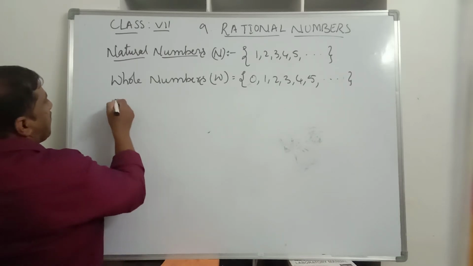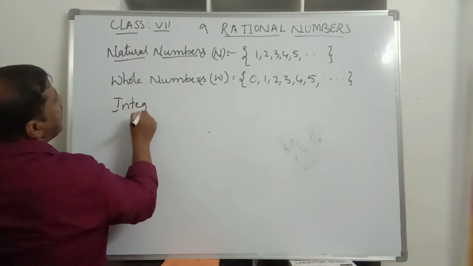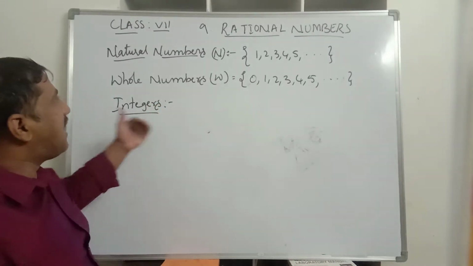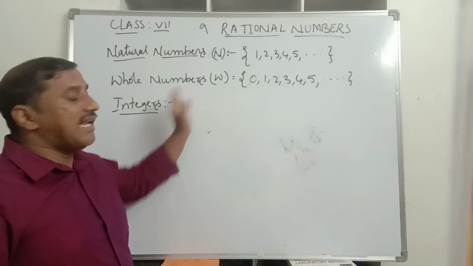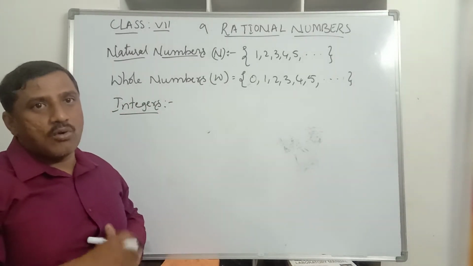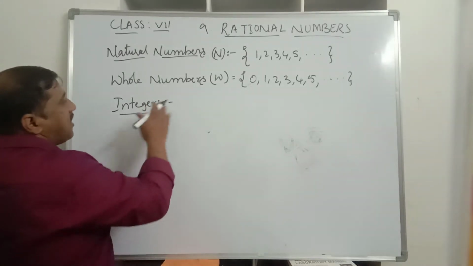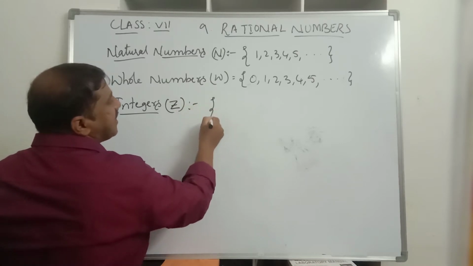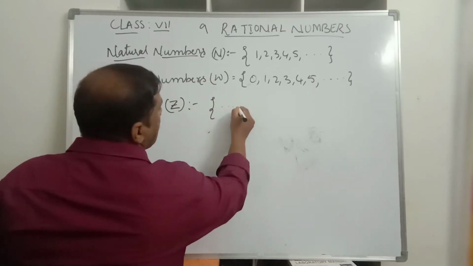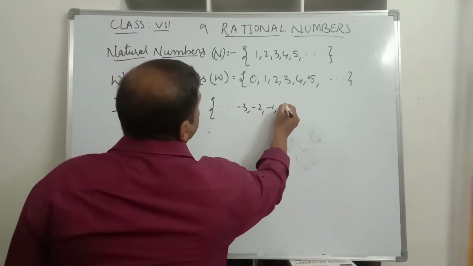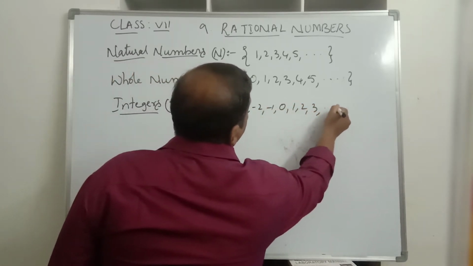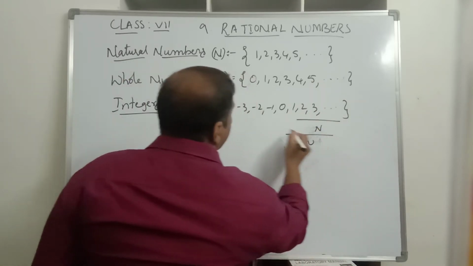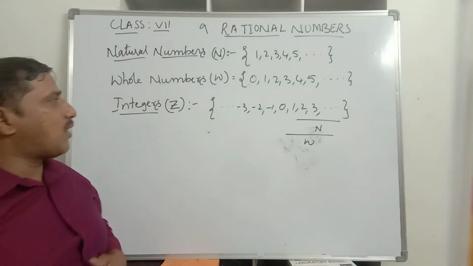Then we studied the third type of numbers, integers. So what are integers? Integers are the whole numbers including negative natural numbers, and integers are represented with a letter Z. So what is the set of integers? On the left side we have infinitely many numbers: -3, -2, -1, 0, 1, 2, 3 and so on. Here these numbers are natural numbers and these numbers are whole numbers. The numbers to the left of 0 are known as negative natural numbers.